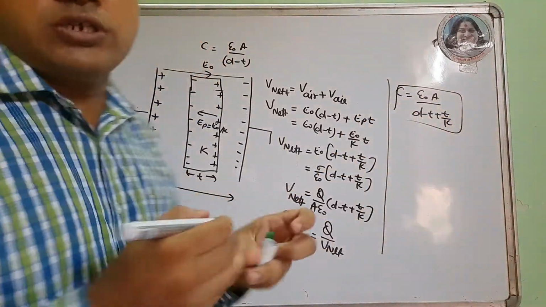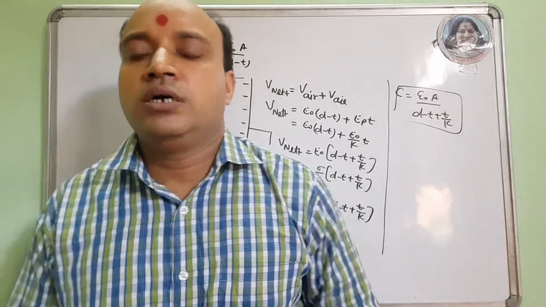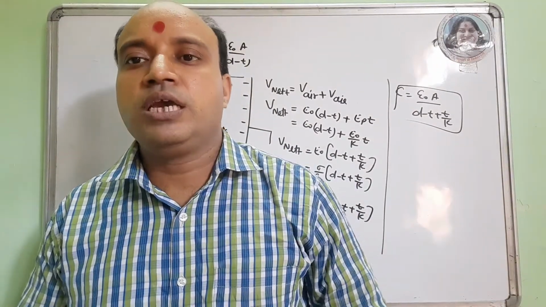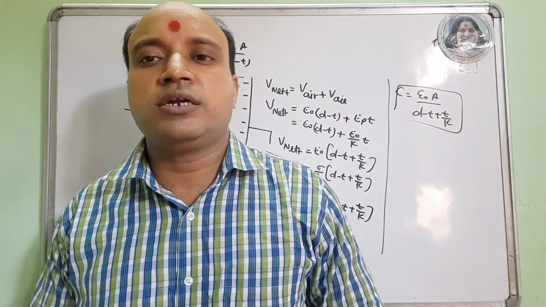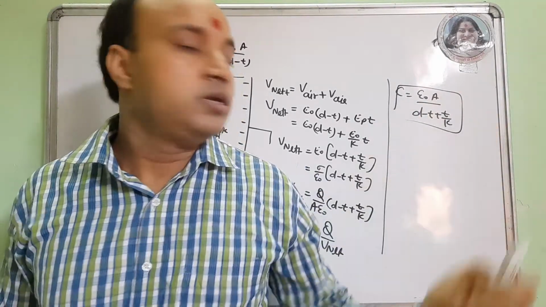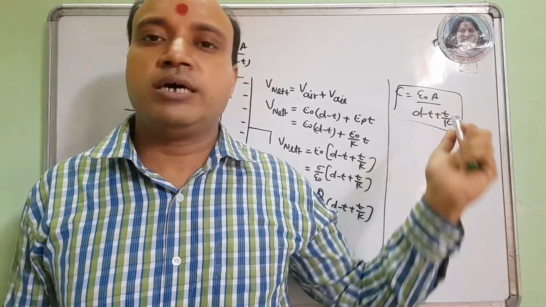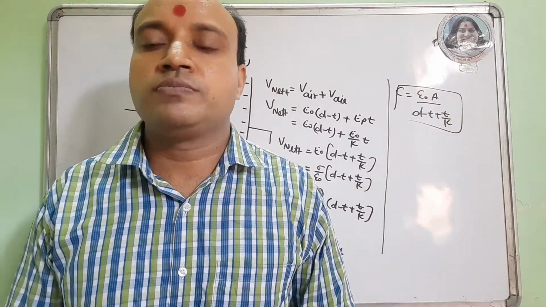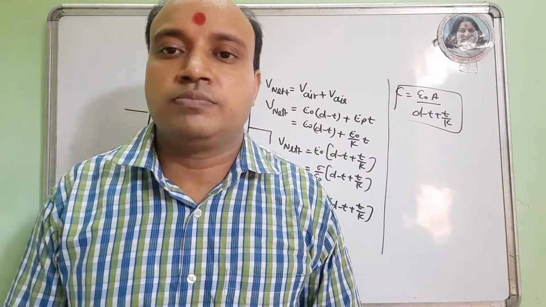So this is the capacitance of the capacitor with the dielectric slab. I can convert this into a conducting slab also: if I put K equal to infinity in this equation, then it is epsilon naught A upon D minus T. So this is the formula for the conducting slab.